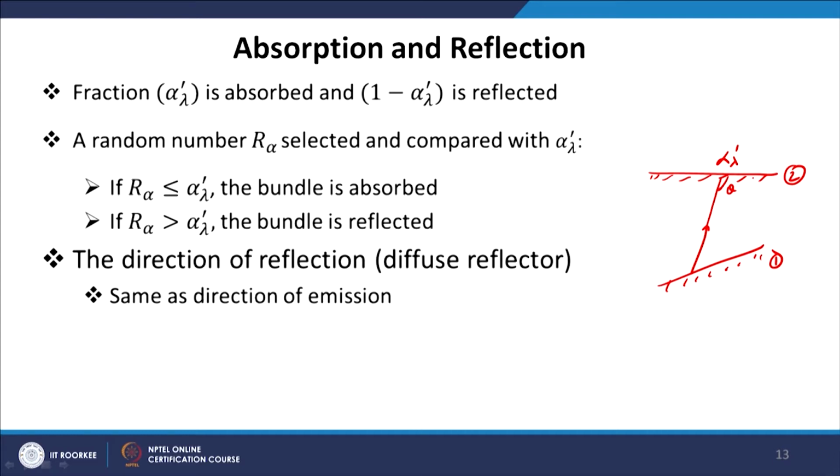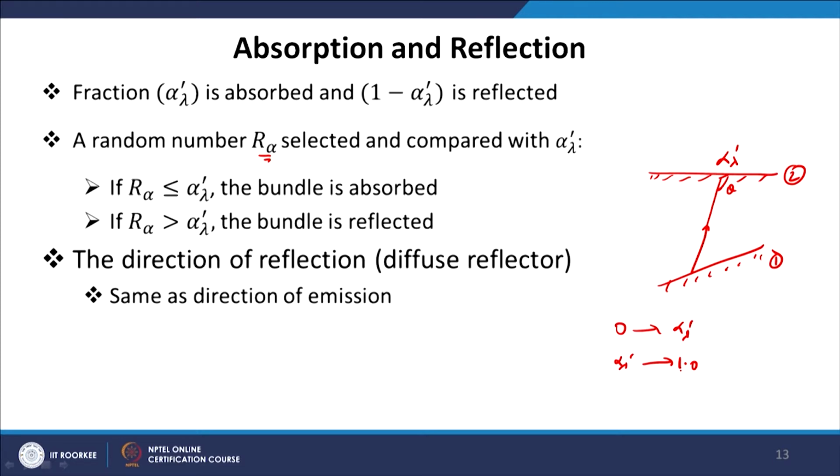Now, we will relate this absorptance or reflectance with a random number. We pick a random number r alpha, and if r alpha is less than the value of absorptance, the bundle will be absorbed, and if r alpha is greater than the absorptance value, the bundle will be reflected. So, from 0 to alpha lambda prime, the chances are for absorption, and from alpha lambda prime to 1, the chances are for reflection. In this way we can find out whether the photon will be absorbed or reflected.